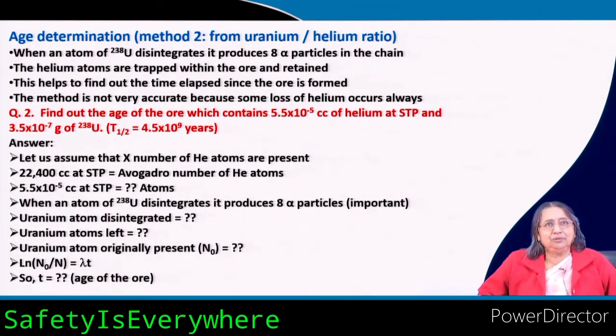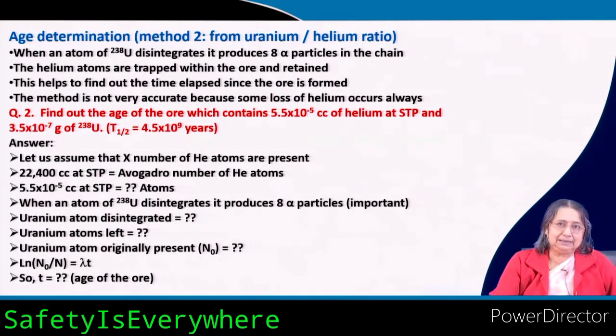You can easily find out from the atomic spectra. If you see the atomic spectra, you will get the characteristic spectra of the helium atom. That way alpha particles are detected as helium.